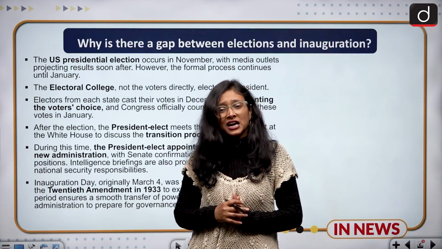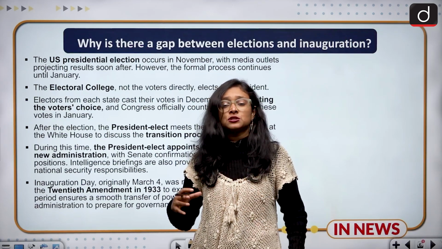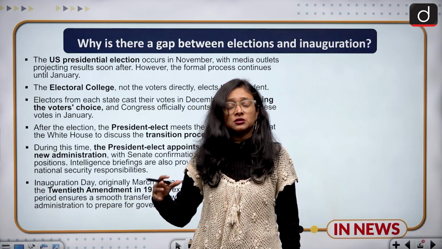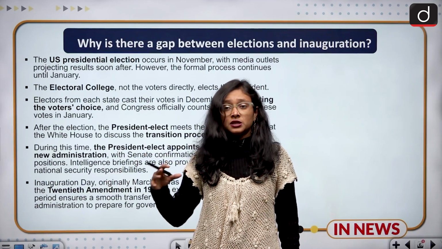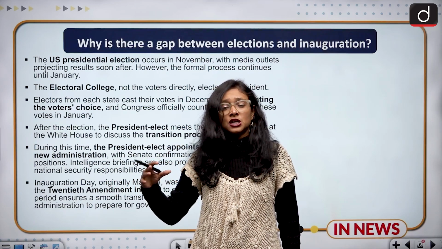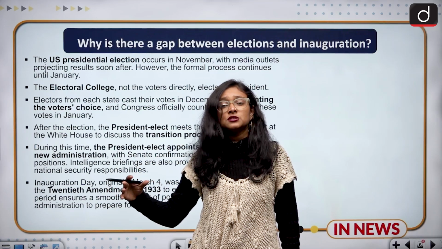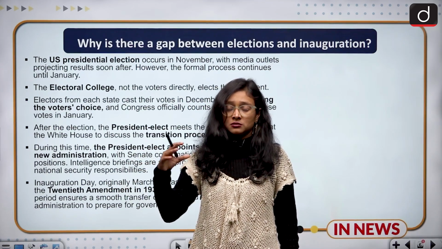Due to bad weather, the ceremony has been shifted indoors because it is so cold in Washington DC. He is going to take oath in the presence of 600 people, because 20,000 tickets had been distributed, but because of the situation it could not be held outdoors. So this is the news.